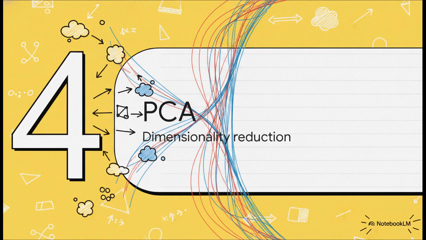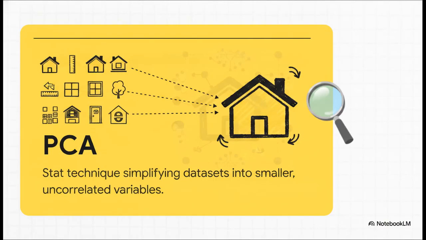Finally, that brings us to Section 4, Principal Component Analysis. This is our most transformative tool for dimensionality reduction. Now, PCA doesn't just eliminate data, it actually compresses it into summary indices called principal components, which are basically linear combinations of your original variables.